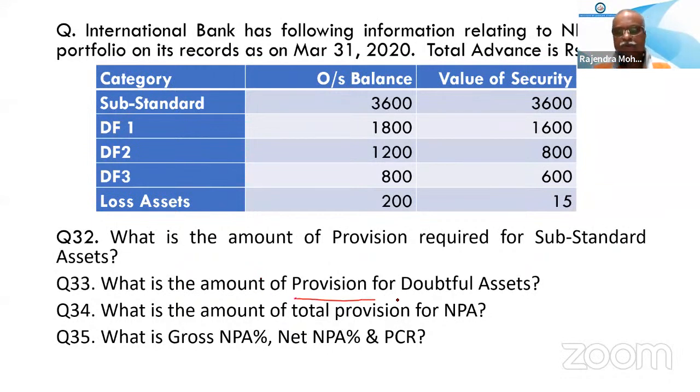Now calculate the provision for doubtful assets.